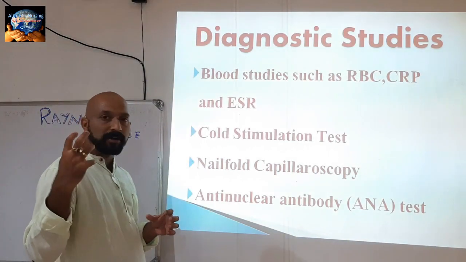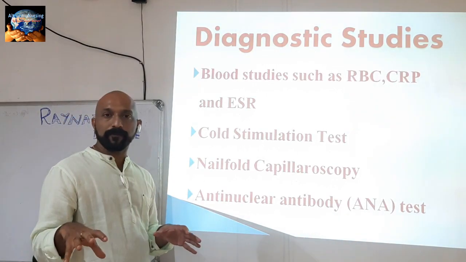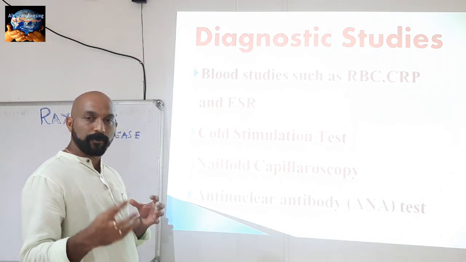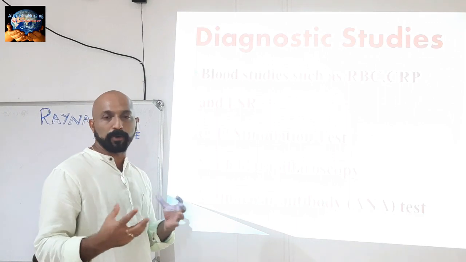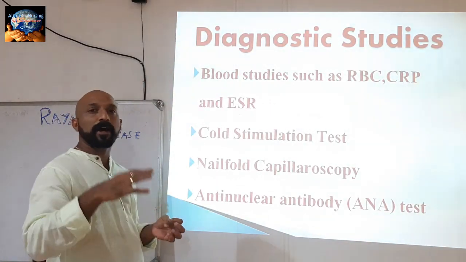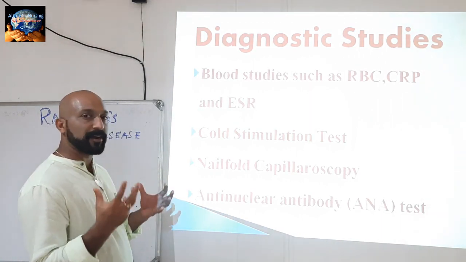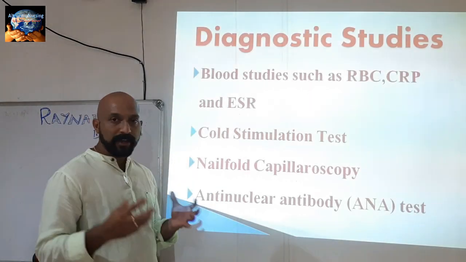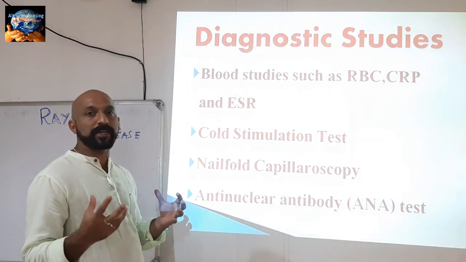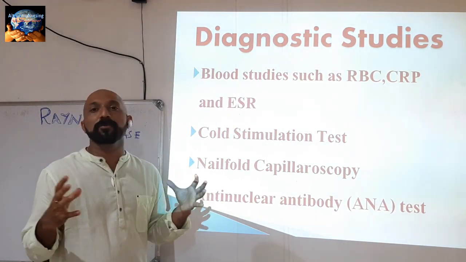Then the patient puts the legs in cold water for up to 3 minutes, and after that they check the pulse, temperature and pressure again, and thereby we can understand any changes in response to the cold. That is called the cold stimulation test.